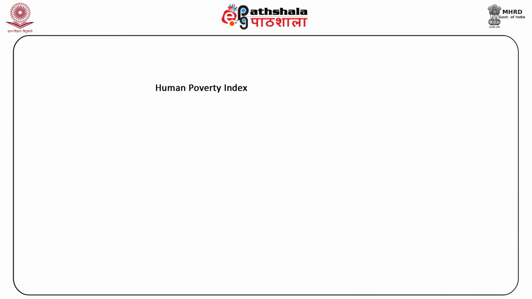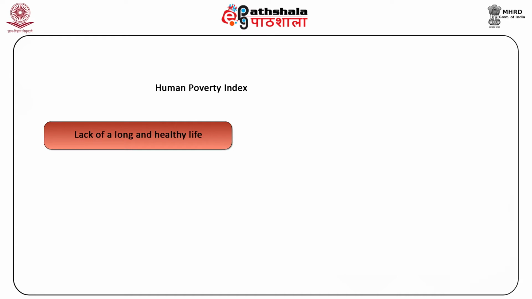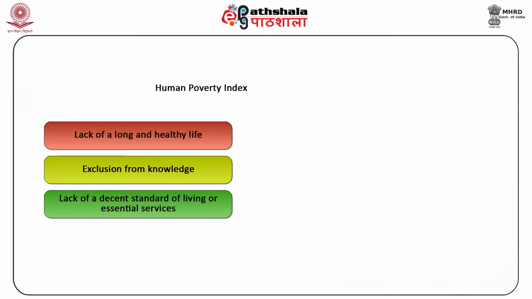Human Poverty Index. It looks at deprivations in the three basic dimensions: lack of a long and healthy life as measured by the probability of not surviving past the age of 40, exclusion from knowledge as measured by the adult literacy rate, and lack of a decent standard of living or lack of essential services as measured by the percentage of the population not using an improved water source and the percentage of children underweight for their age.